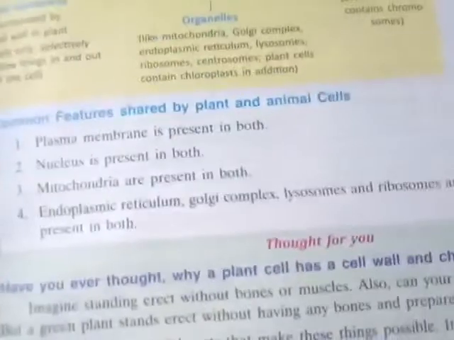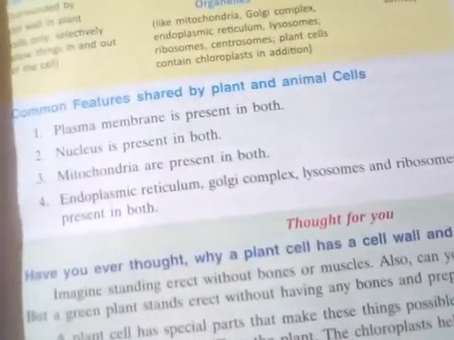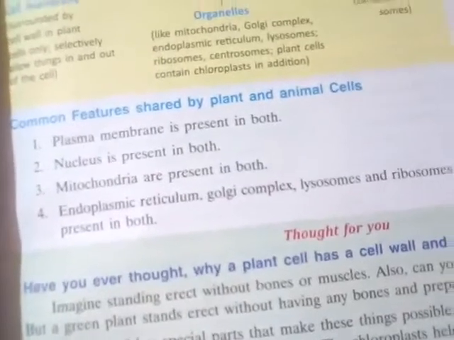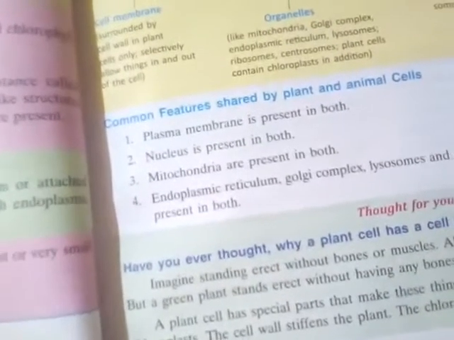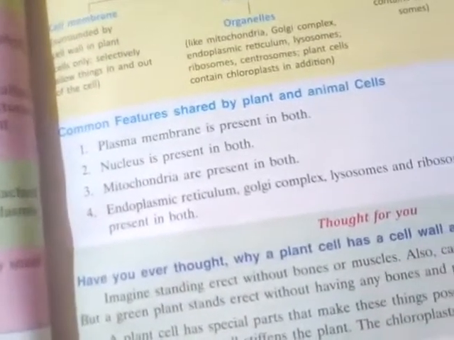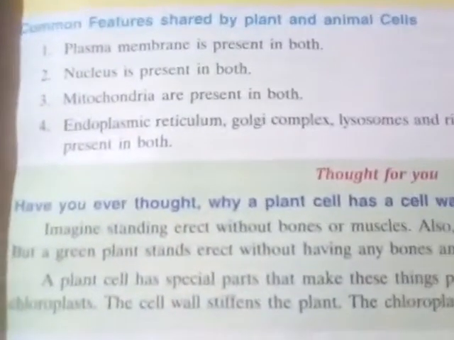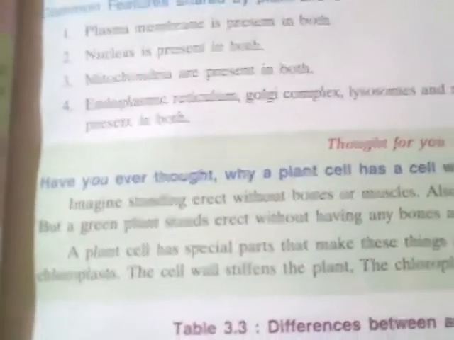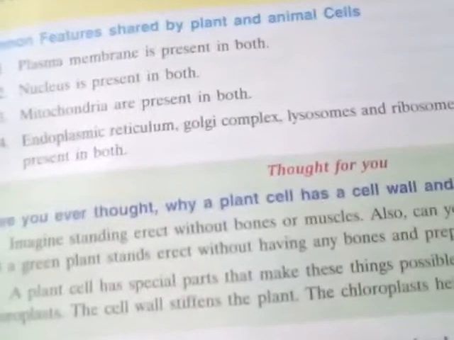So these are the things: plasma membrane, nucleus, mitochondria, endoplasmic reticulum, Golgi bodies, lysosomes, and ribosomes, because the cell needs protein synthesis and cell restoration. Ribosomes are needed for protein synthesis, which is very important. And the lysosome acts as a suicide bag, breaking down and destroying various kinds of materials. So the lysosome is much more important in both the plant and the animal cell.